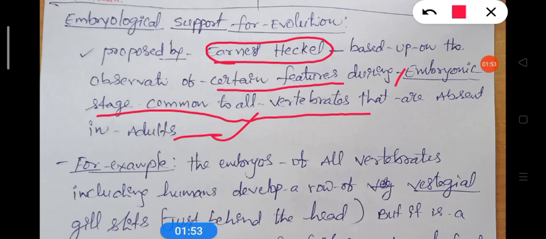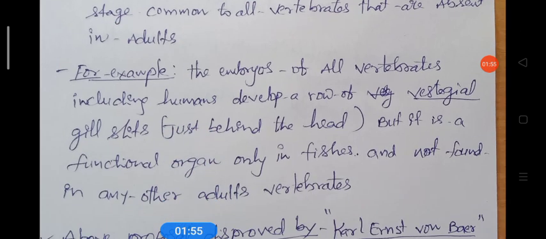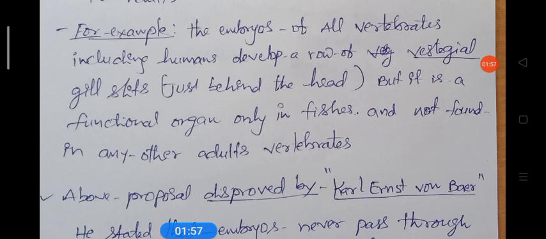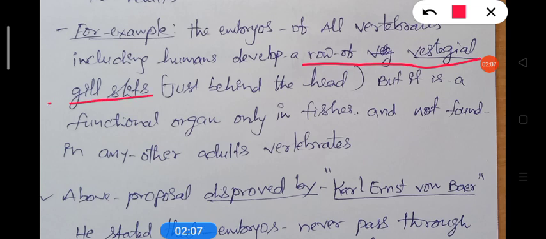His example was that the embryos of all vertebrates, including humans, developed from a row of vestigial gill slits. He stated that all structures are developed from the vestigial gill slits. That is wrong actually.